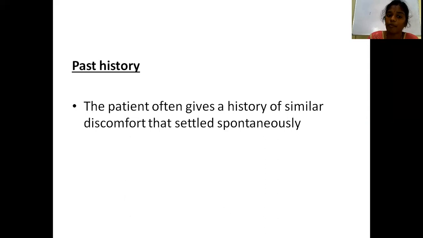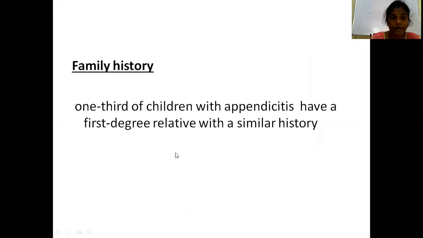Now past history. It is important to elicit past history because the patient often gives a history of similar discomfort that settled spontaneously. The patient will have similar complaints. And it's important to take family history also, because one third of the children with appendicitis have a first degree relative with a similar history. So both past history and family history are important in emergency conditions also, like acute appendicitis, where there will be a past history of similar episodes, and family members who suffered from a similar problem.